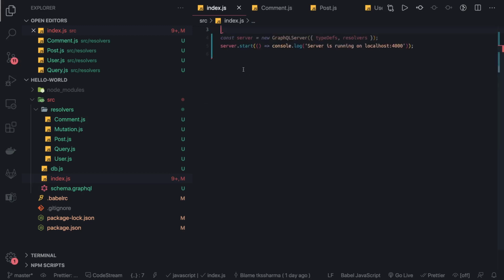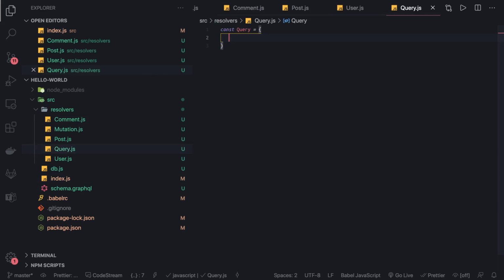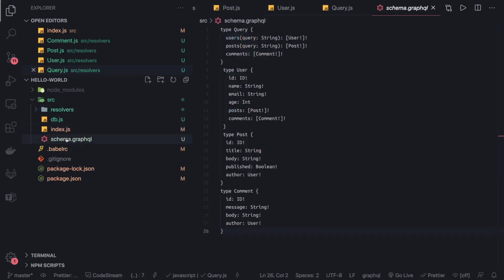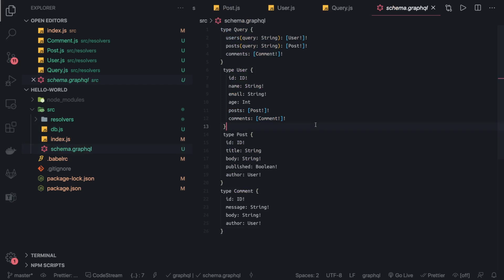Type definitions and resolver. Let's go to our query, and here we can paste all these. So these functions are still the same. These are the queries, right? User, post, comments and all. Now we have put queries, different types, resolvers, and the schema.graphql file separately. How we can group all these things together, that we will do inside index.js.